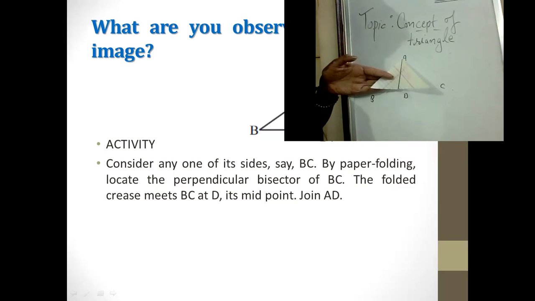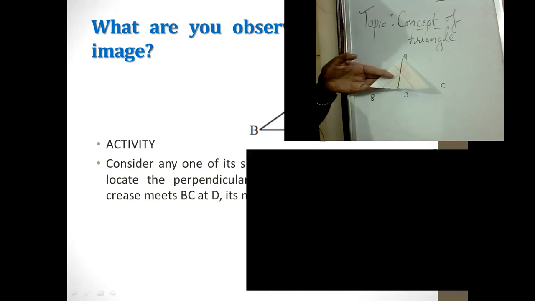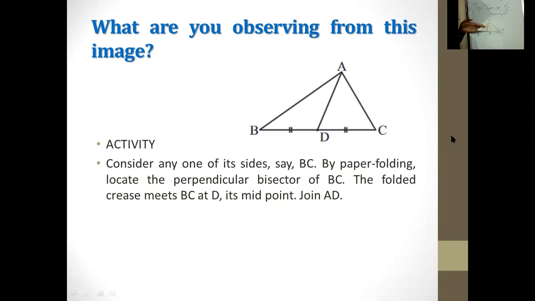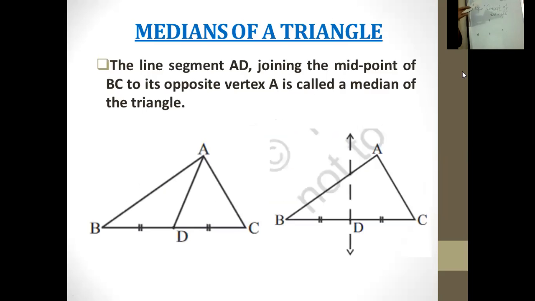We have to see in the activity what this AD is which we joined. What would we be calling this AD? This is the median of a triangle. So we would consider it as the median of a triangle.